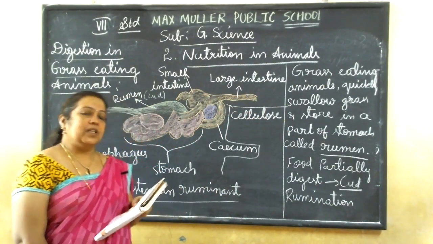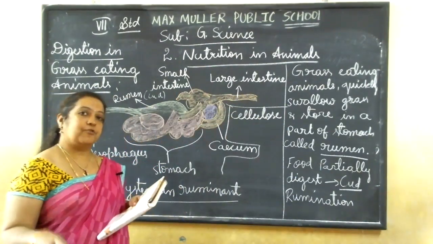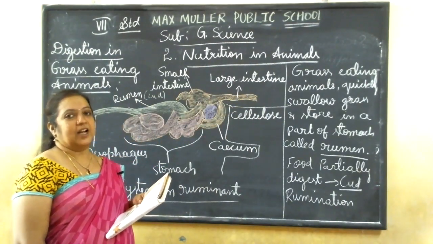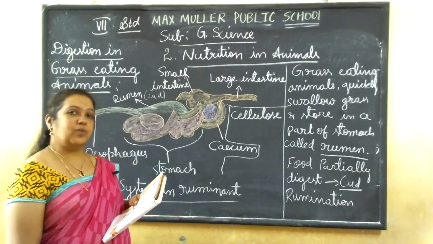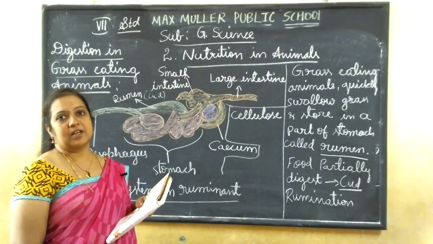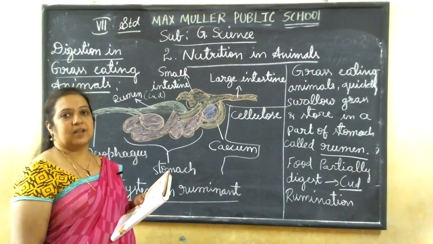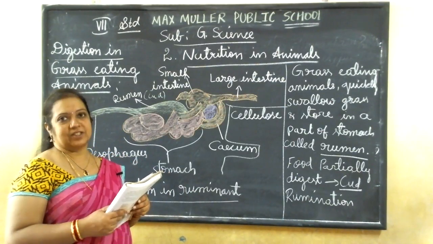Okay, so in their food this cellulose is present, and it is not able to be digested by other types of animals like human beings. We also cannot digest this cellulose. This is very hard to digest.